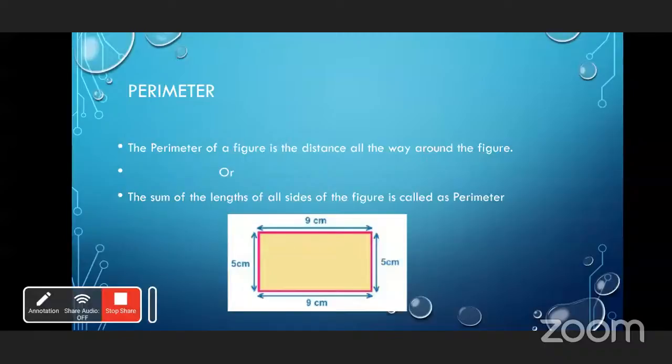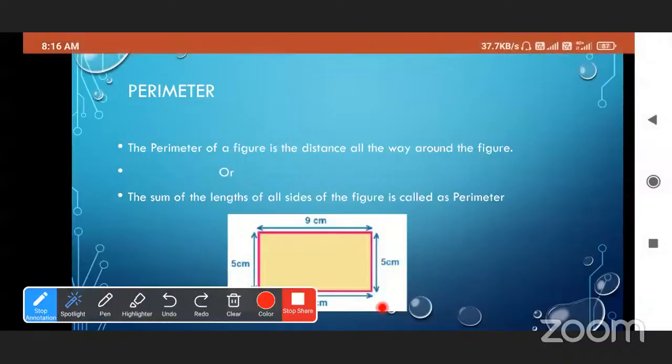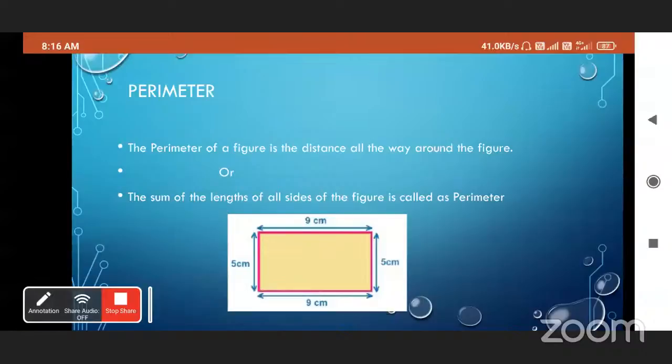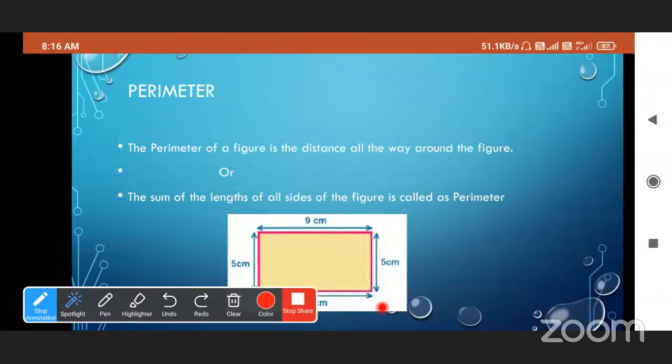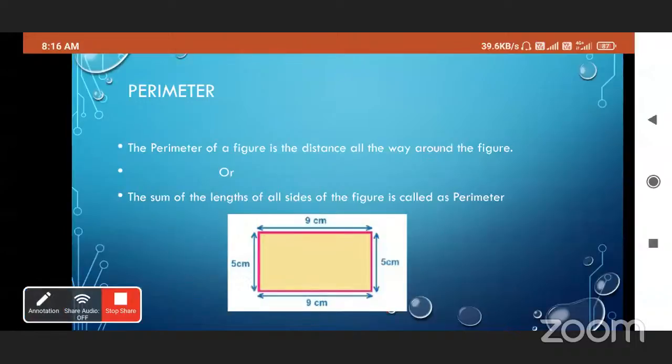The sum of the lengths of all the sides of the figure is called perimeter. Here the figure given is a rectangle. So see here, this is a rectangle. Can you tell me what is the perimeter of this rectangle? Can you find out the perimeter of this rectangle?